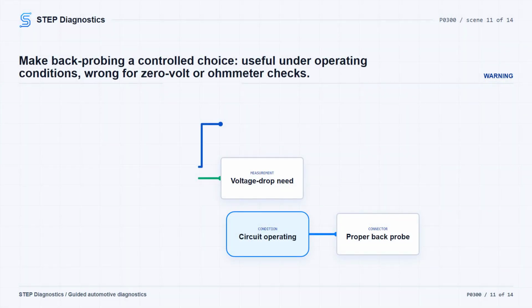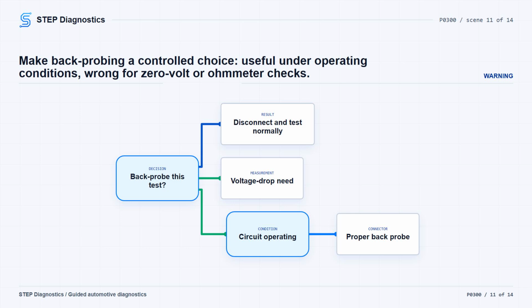Back probing has a place, but use it only when the circuit must be tested under real operating conditions, when a voltage drop method is required, or when opening the circuit could change module failure behavior. In voltage drop testing, every circuit will show some loss. Expect less than 5% of circuit operating voltage. Do not force probes into connectors. Use back probes designed for the job so you make contact without damaging the terminal.